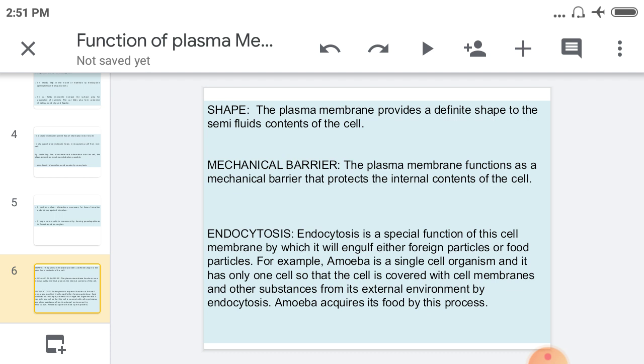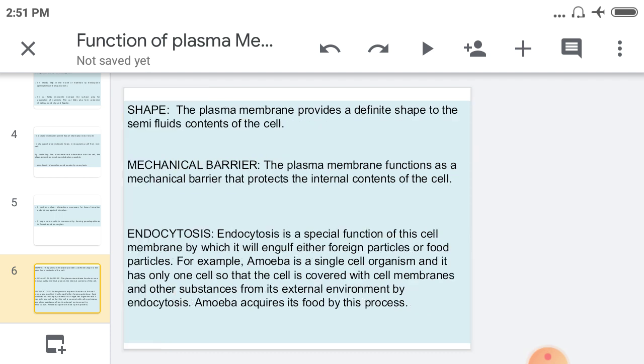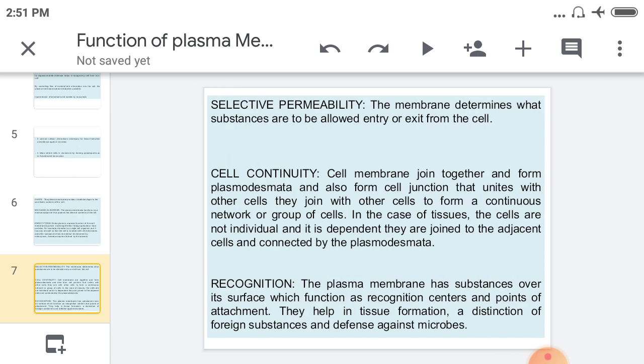The material or food digestion takes place here. Then selective permeability. The membrane determines what substances are to be allowed entry or exit from the cell. This function, plasma membrane has a very important function. It means which type of material or substance is to be allowed entry or exit from the cell.